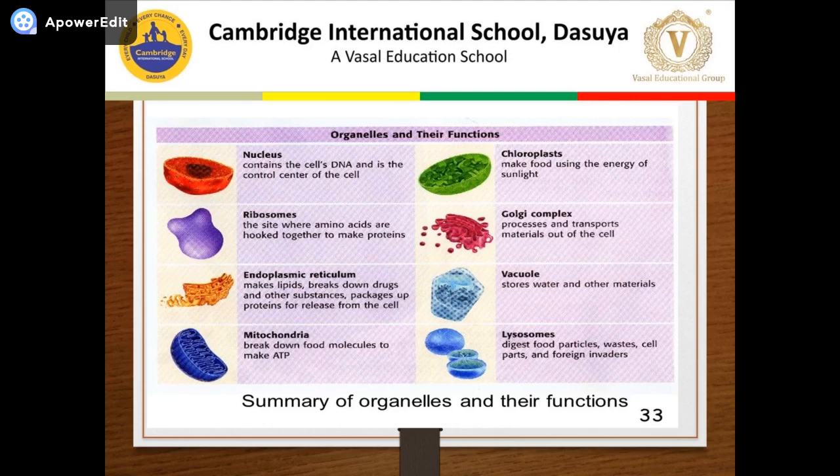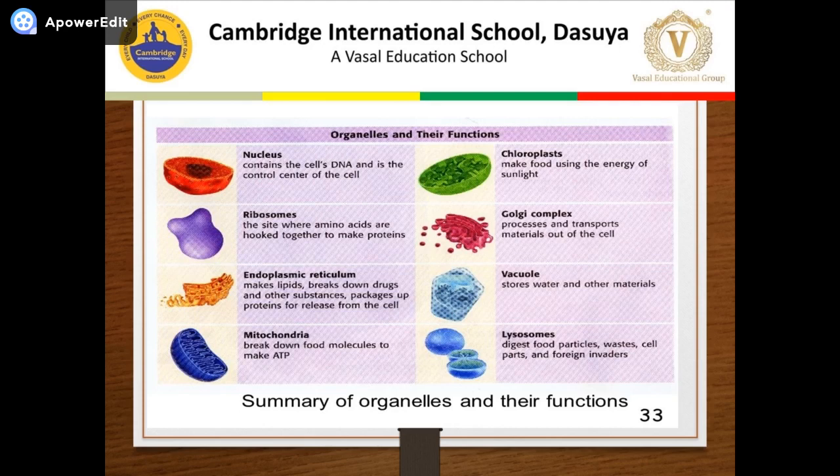Next is mitochondria. Mitochondria is known as the powerhouse of the cell because it stores energy. The food which we eat gets oxidized in our body and releases energy. That energy is stored in the mitochondria of the cell. So it is called the powerhouse of the cell. And today I'm going to discuss this cell organelle, mitochondria.